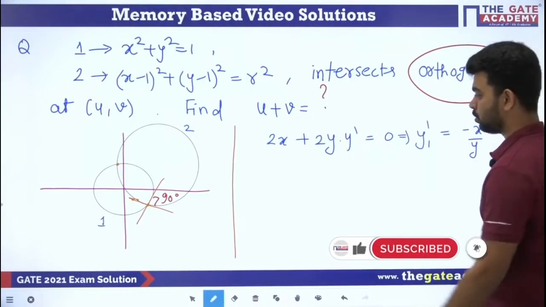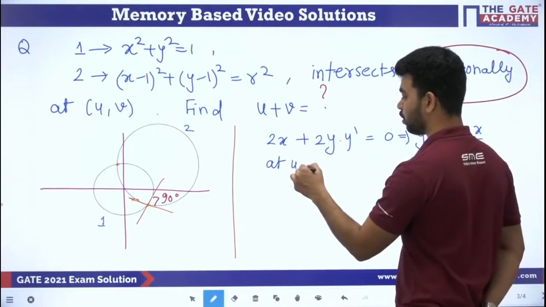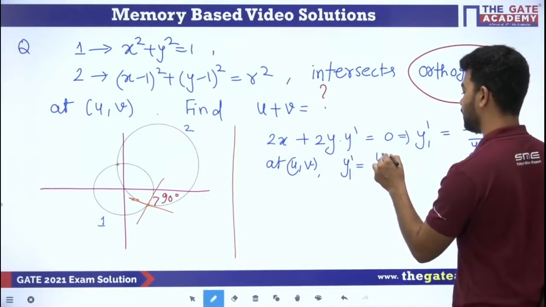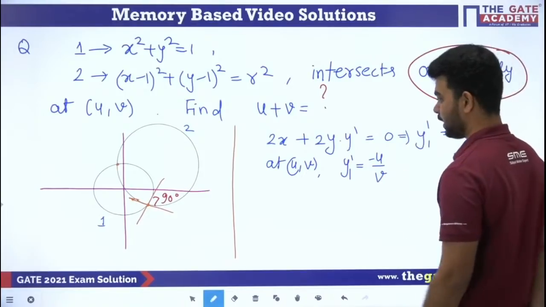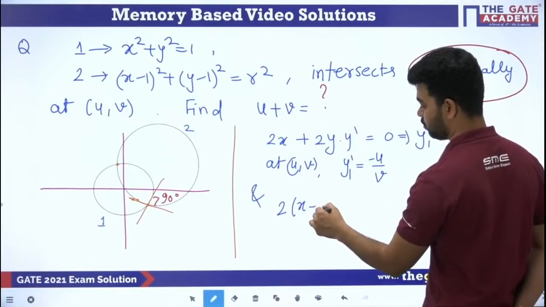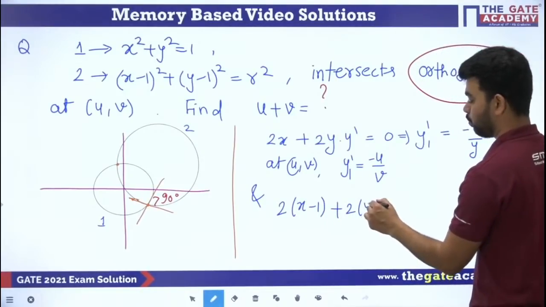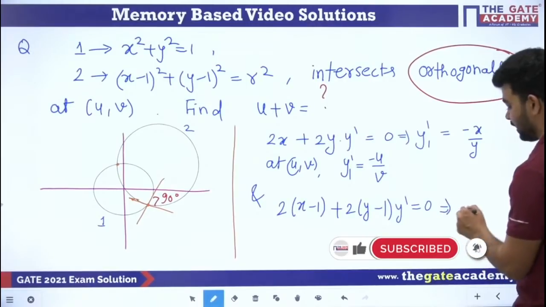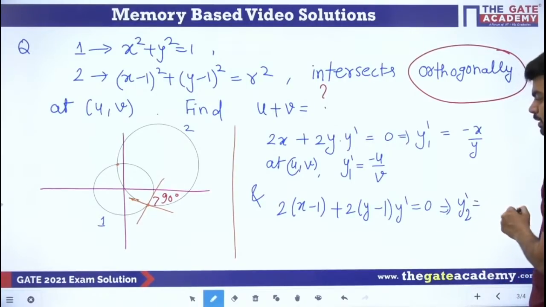So at u comma v, y1 dash is nothing but minus u by v. And the derivative of the second: 2(x minus 1) plus 2(y minus 1) y dash is equal to 0. That implies y2 dash must be equal to (1 minus x) divided by (y minus 1).